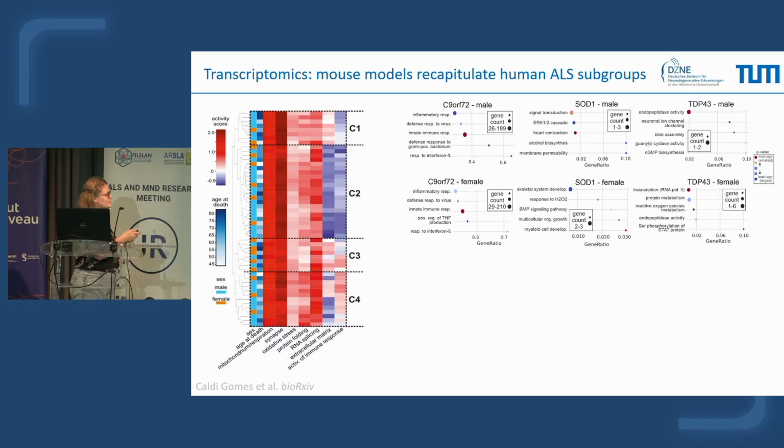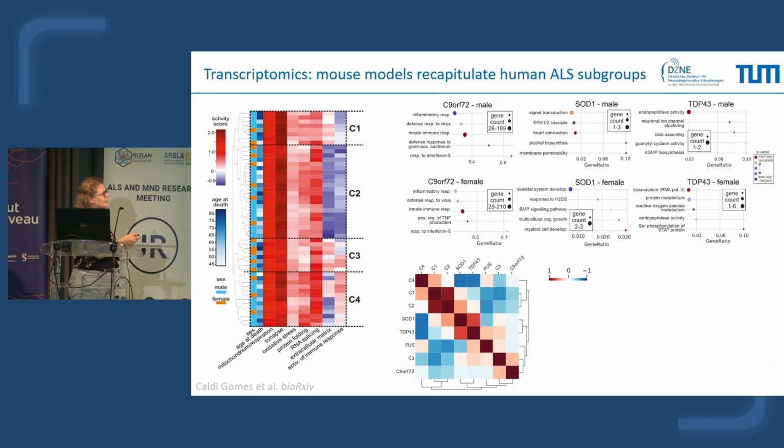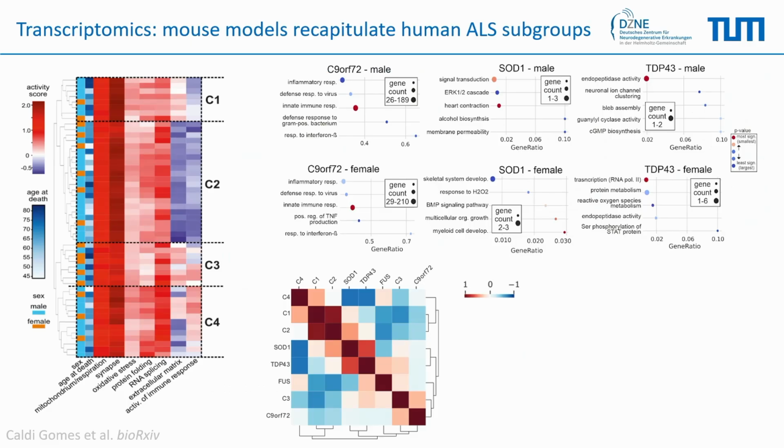And I think what is really interesting is when we start correlating all of those data of the mouse models with the human samples, and especially with the different clusters 1 to 4. What we can conclude here is, if you look at clusters 1 and 2 of the human sample, they correlate better with the SOD1 model. But when we look at the C4 cluster, then it correlates better with the FUS mouse model.